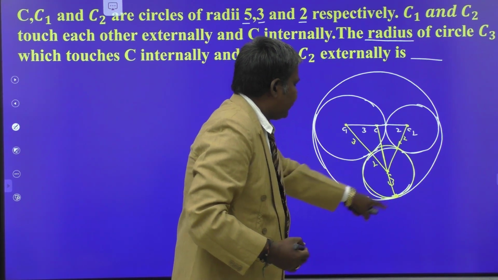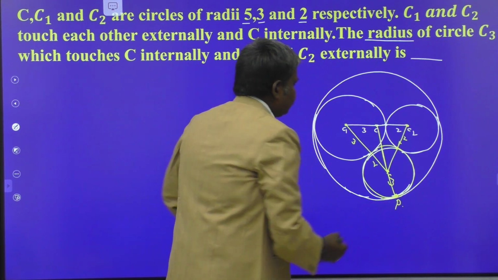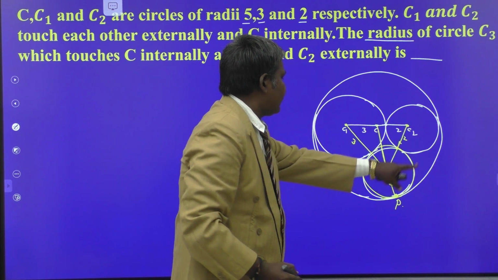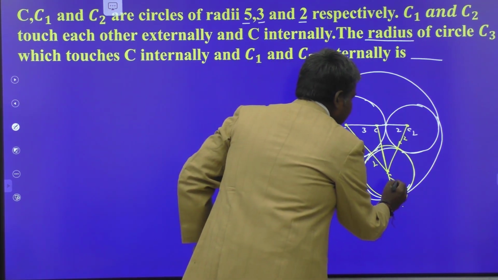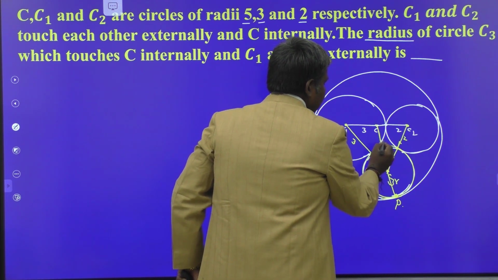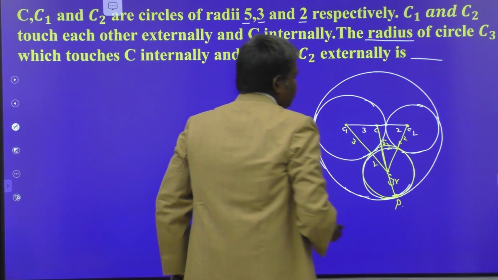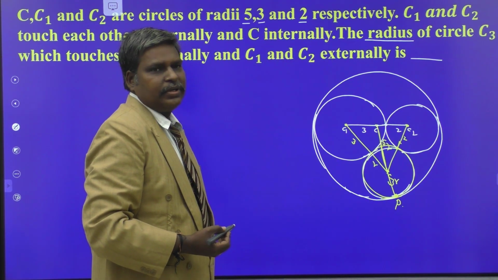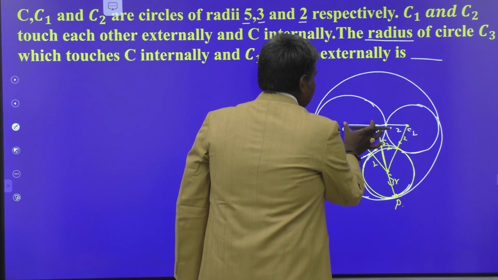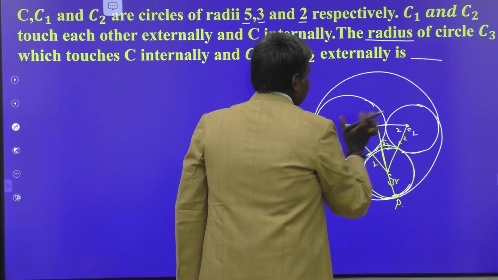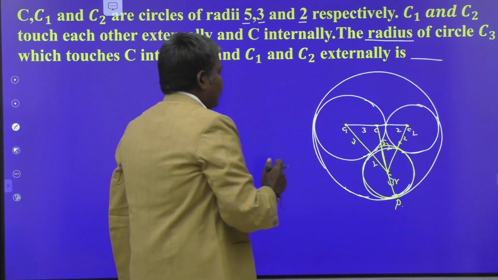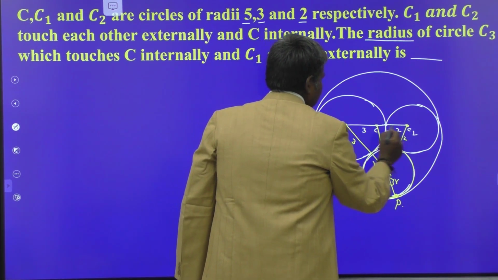Suppose this is the point P, say. C to P is how many units? 5 units, because the largest circle's radius is 5 units. This is the radius R units. So the distance from here to here is clearly 5 minus R units. So what is the distance from here to here? That is another question. The entire distance is 10 units.